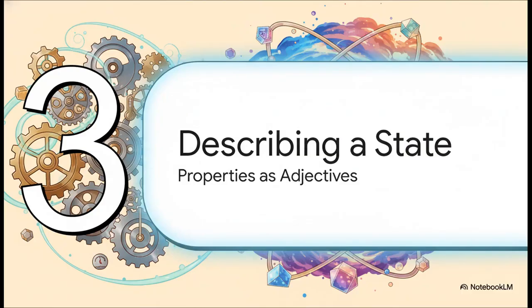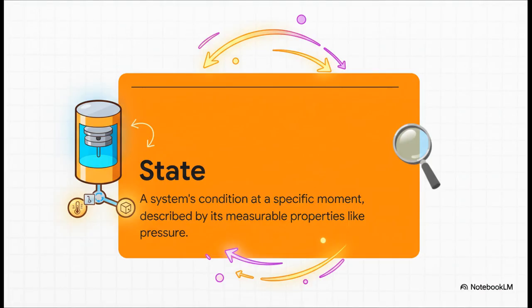Okay, so we have our noun, the system. Now, just like in English, we need adjectives to describe our noun. In thermodynamics, we call these adjectives properties, and they tell us all about the system's state. A state is really just a snapshot. It's the system's exact condition at a single moment in time, and we define it with things we can actually measure, things like its pressure, its temperature, or its volume. Those measurable things are its properties.